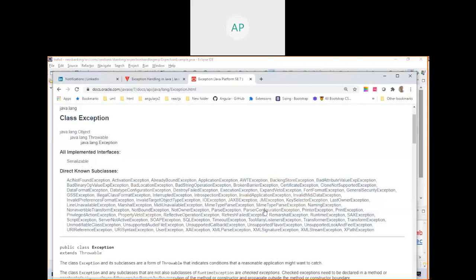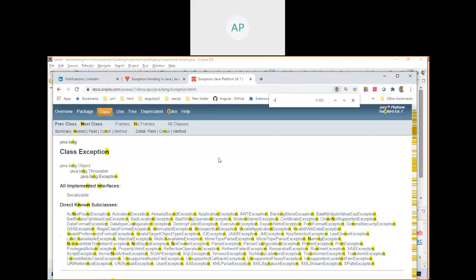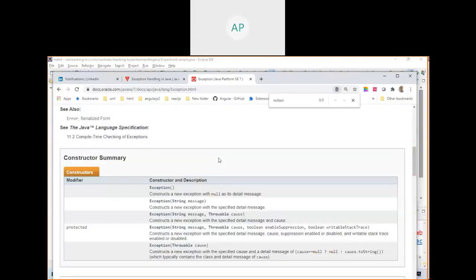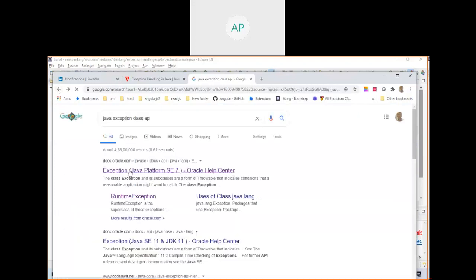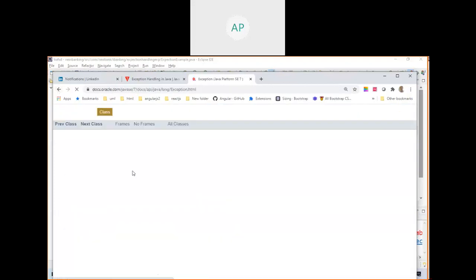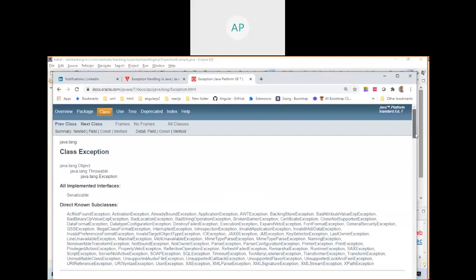These are all subclasses, the direct known subclasses. See whether you have null pointer exception here. Searching with Control F for null, no, you do not have null pointer exception here.